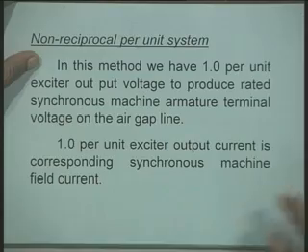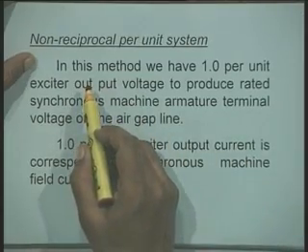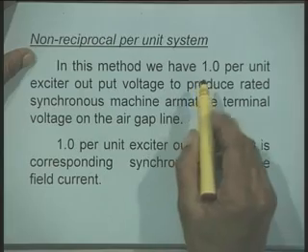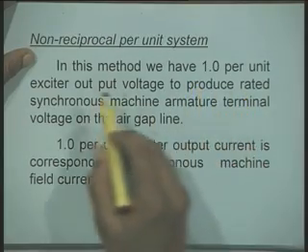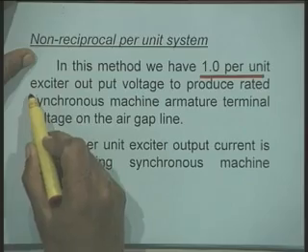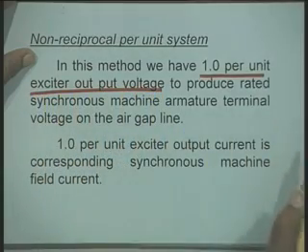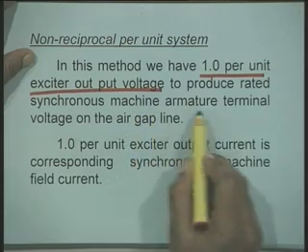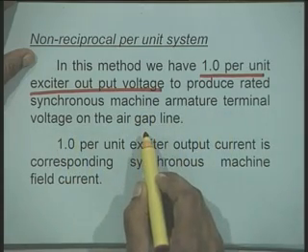In this non reciprocal per unit system, the definition goes like this: 1 per unit exciter output voltage is required to produce rated synchronous machine armature terminal voltage on the air gap line.